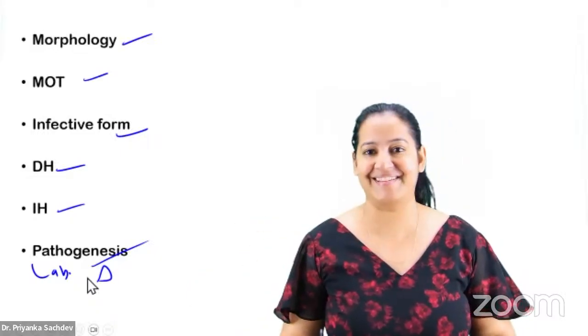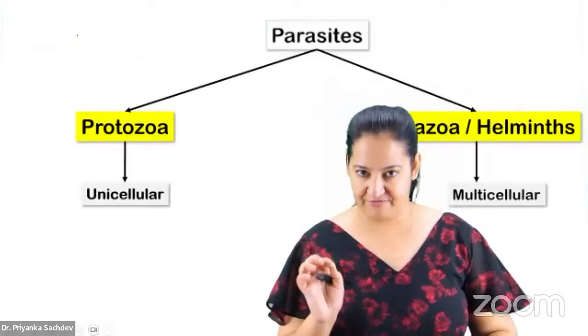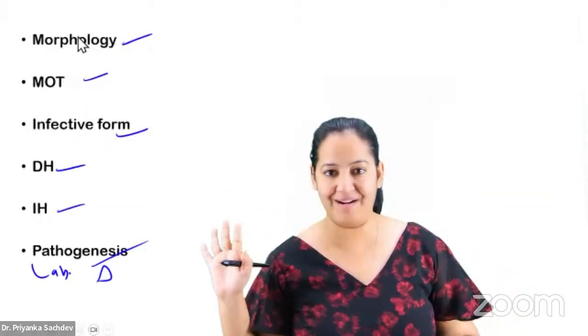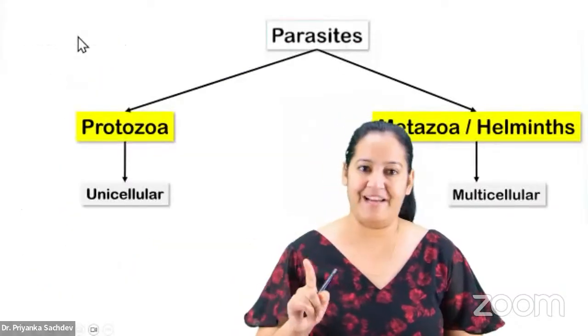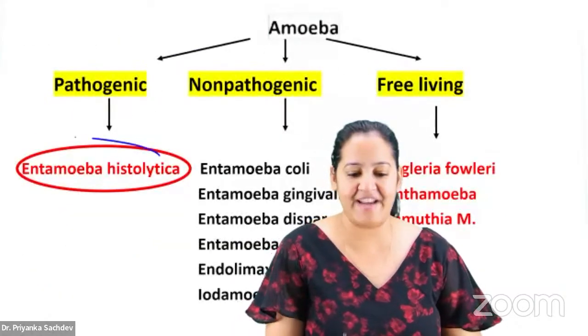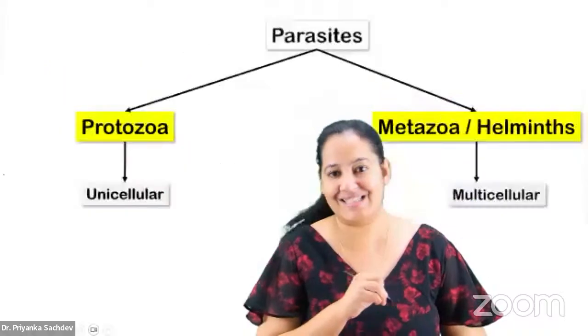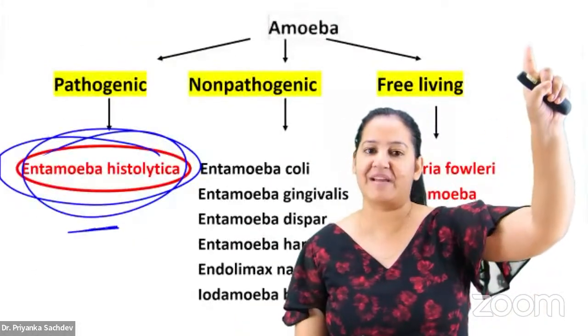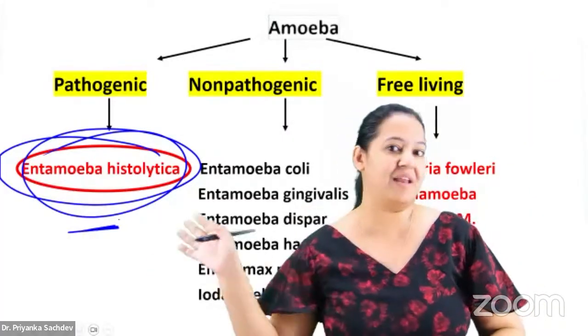Okay, listen now. So let me tell you a few examples of how to go with that. है ना? Directly if I say that go home and read it yourself, then this is not the way. है ना? Let me tell you one parasite, Entamoeba histolytica here. ठीक है, let's fill this column for Entamoeba histolytica. I will take just 1 minute to complete this parasite. है ना? I will explain each and everything of Entamoeba histolytica.